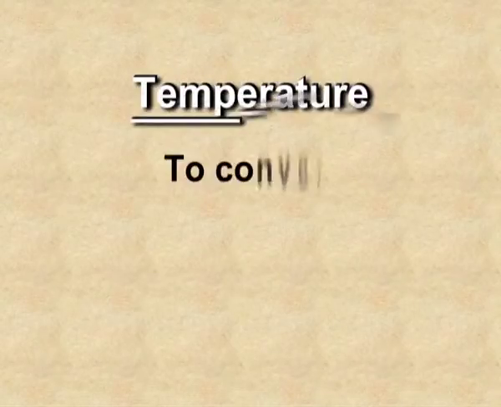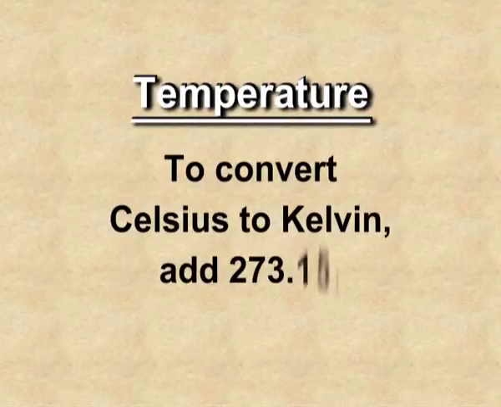Temperature. Temperature is the degree of hotness or coldness of a body. We use three fundamental scales to measure temperature: degree Celsius, degree Fahrenheit and Kelvin. All these three scales are interconvertible. We can convert degree Celsius into Kelvin by adding 273.15.